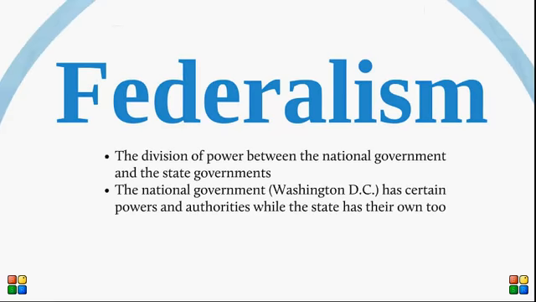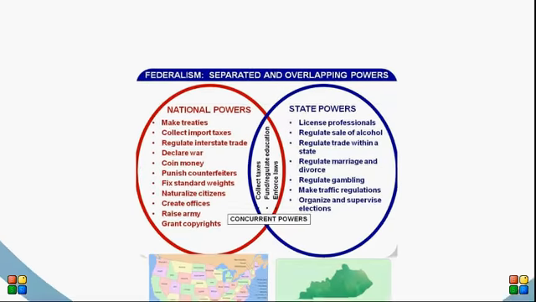Federalism. In federalism, the powers of the government are divided between state powers and national powers. Both the national government and the individual state governments have certain powers and different authorities.